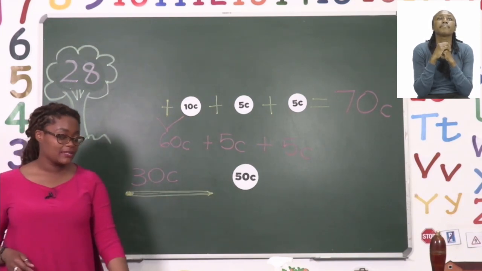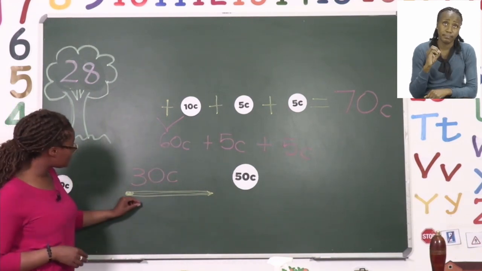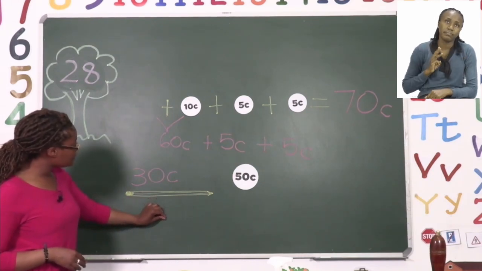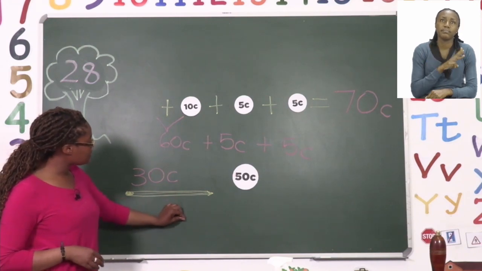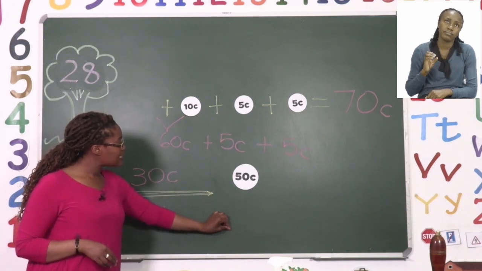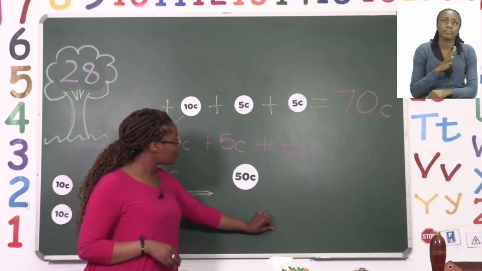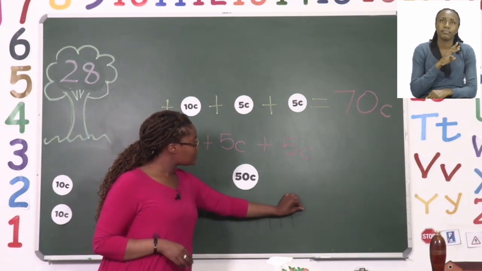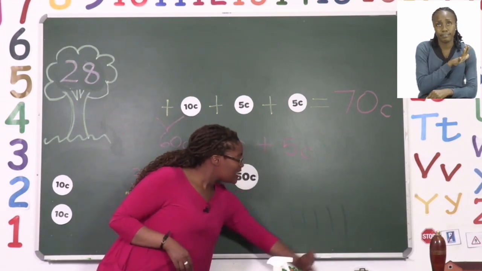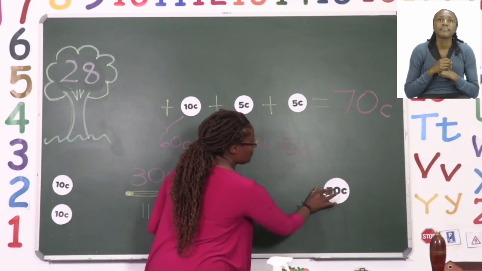This time we're going to use our sticks. So we say 30 is already there, and we say 31, 32, 33, 34, 35, 36, 37, 38, 39, 40, 41, 42, 43, 44, 45, 46, 47, 48, 49, 50. We have managed to get to our 50-cent coin.